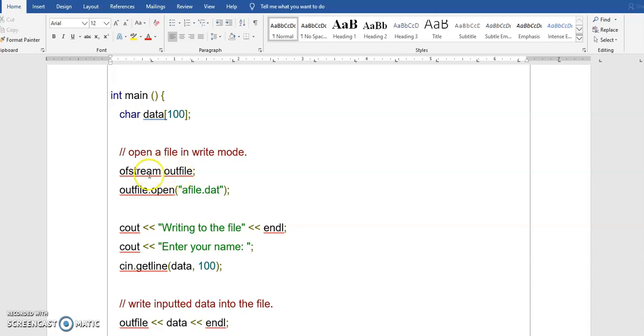This is a reference to only an output stream. That is, I can only write into this file. Outfile is not the file name. I am using a reference to a file. So how I am using that is the outfile. It's just an object. How do you create an object?